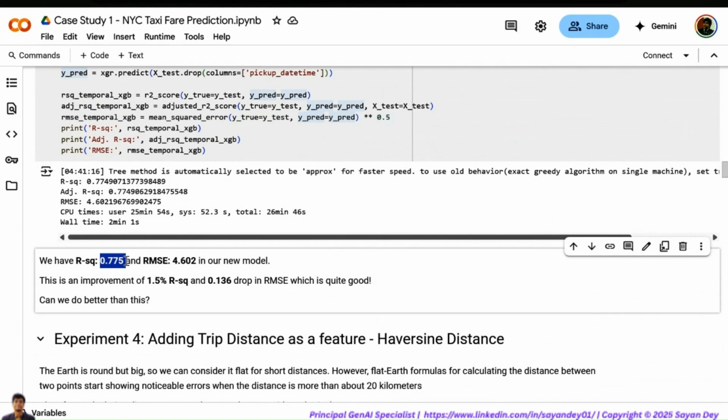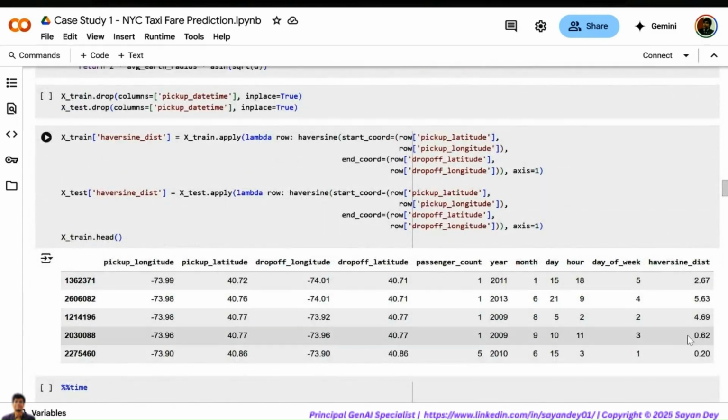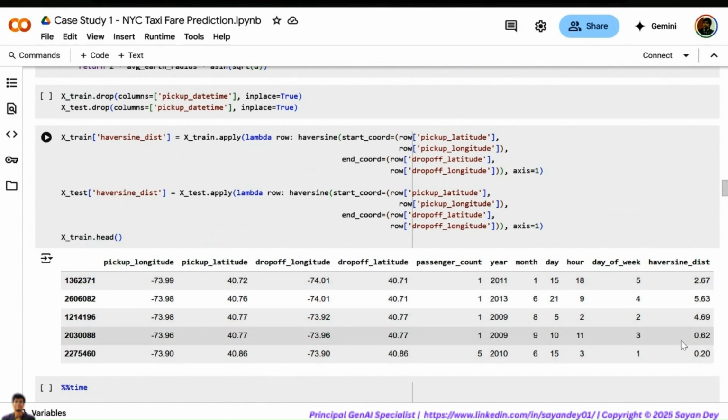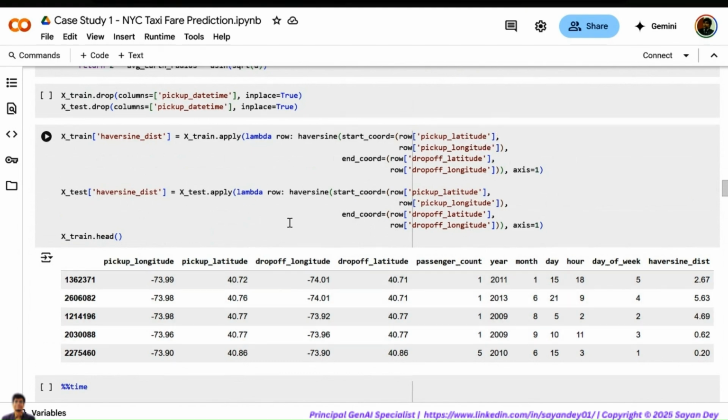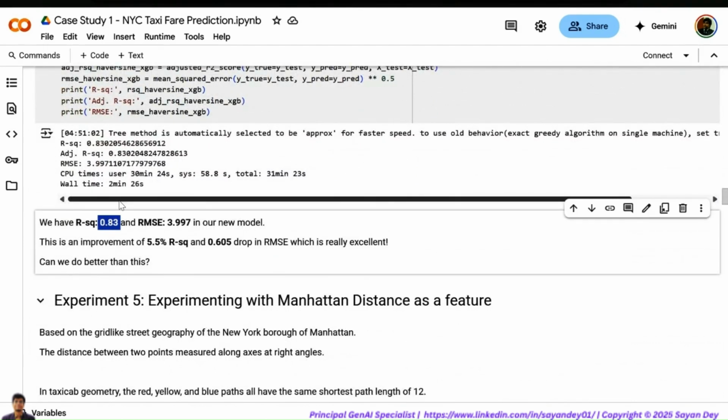You need to brainstorm. You need to figure out, based on my domain, what I think is important. For example, adding trip distance as a feature. I told you latitude and longitude are the original columns I had, but they are useless. But from latitude and longitude, I can now add another feature called distance. Distance will be a very good feature. Keeping every other factor constant, distance is a very good predictor of the fare. It's obvious: if you travel more distance, you will pay more fare; if you travel less distance, you will pay less fare. And the moment I include that, my R squared has shot up to 83%.